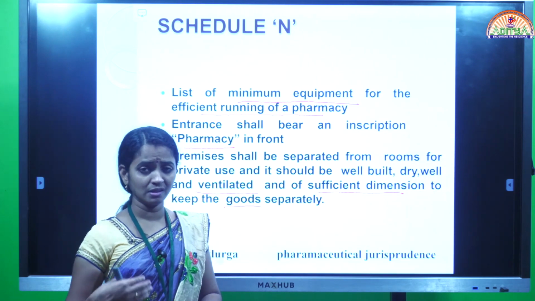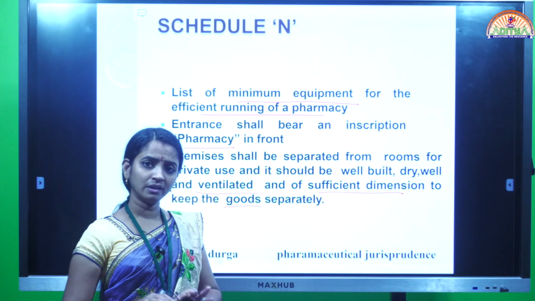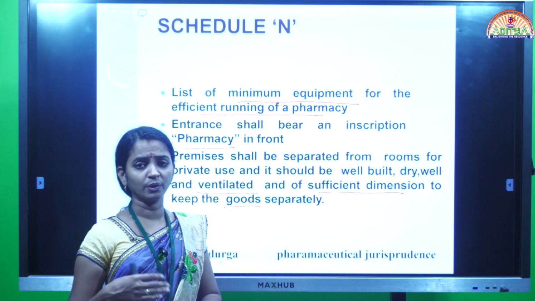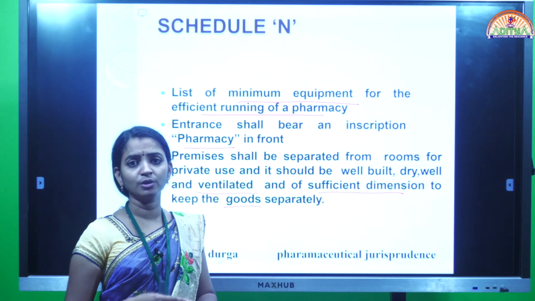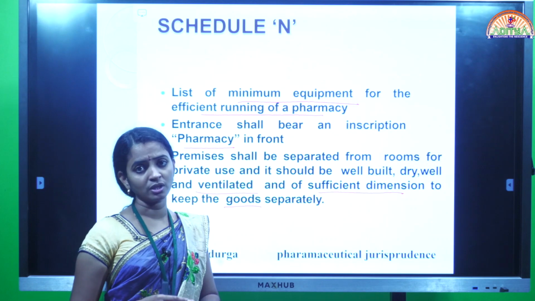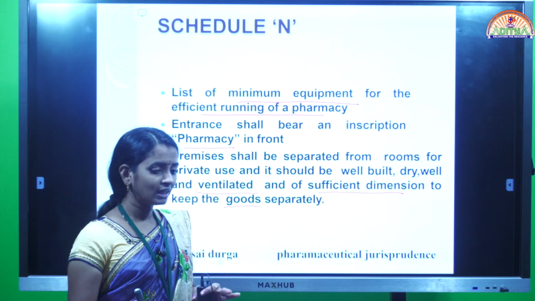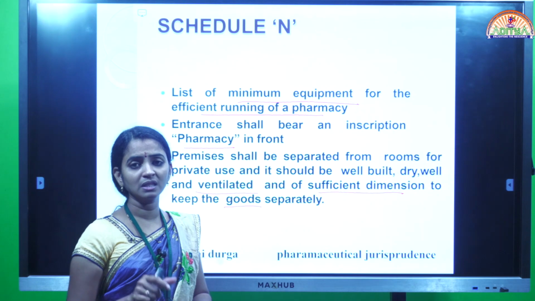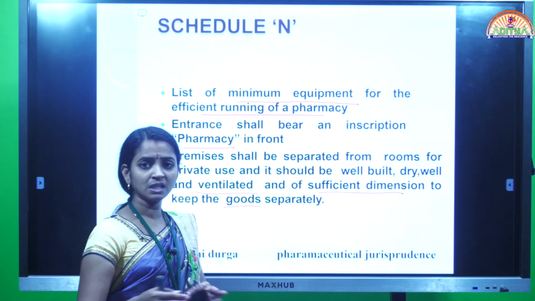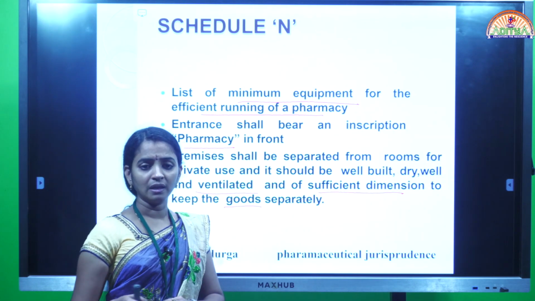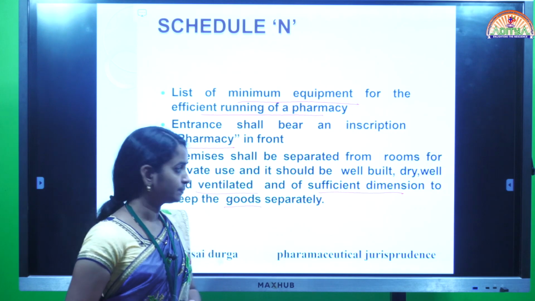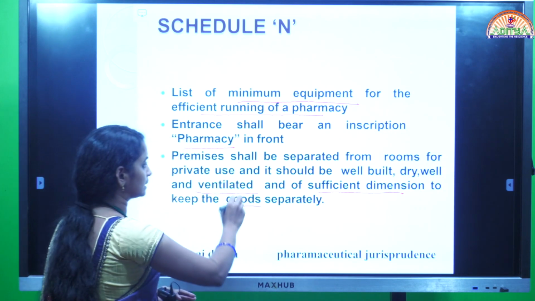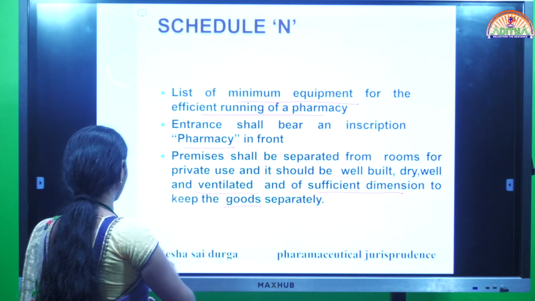The pharmacy contains a number of products which are arranged according to alphabetical order or according to the type of the disease, like that. By following any of the rules, the pharmacist can arrange the goods in the pharmacy. While arranging the goods in the shelves, each shelf has proper dimensions. The dimensions are for exact separation of the goods to avoid contamination. All these requirements are given under Schedule N.